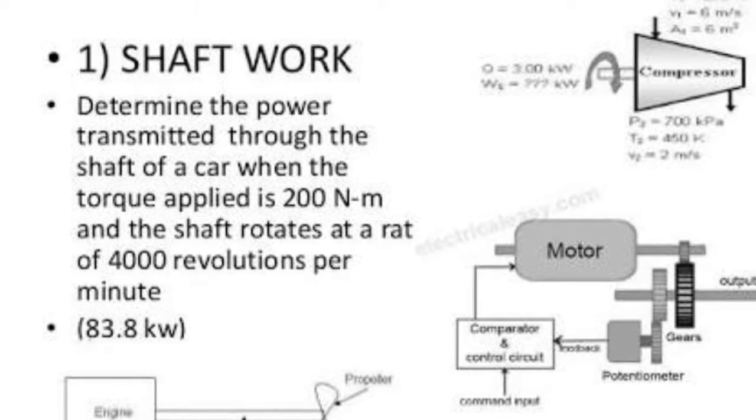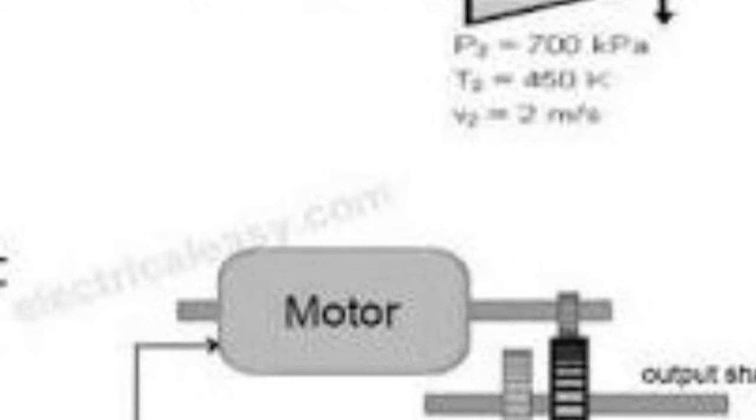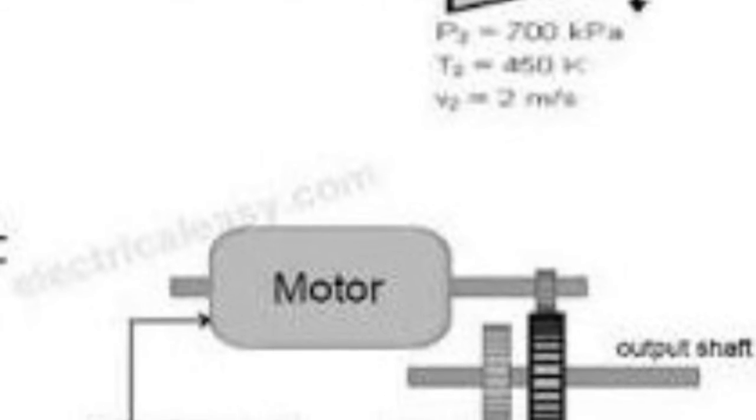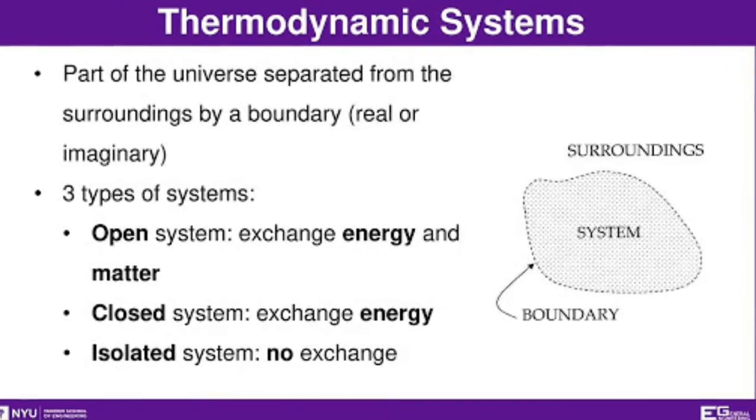Hello everybody, today we are going to see the basics of work transfer. As an introductory part, we can say that a closed system and its surroundings can interact in two ways, namely by work transfer and heat transfer. This is a basic thing. But now we are going to see about work transfer.